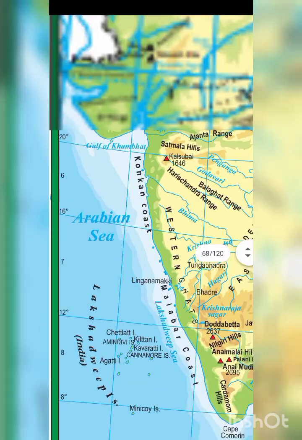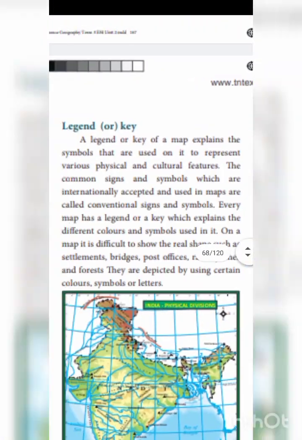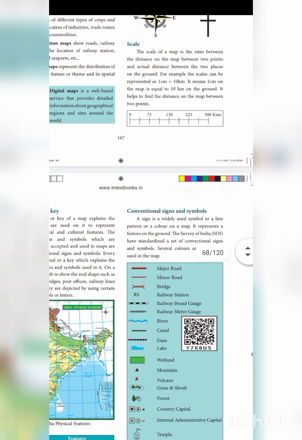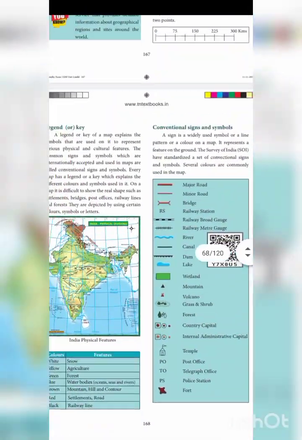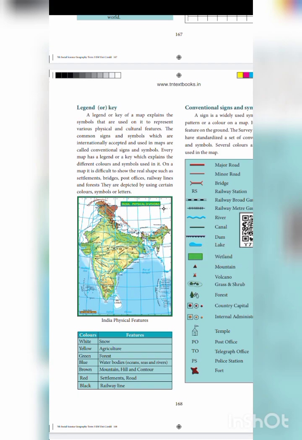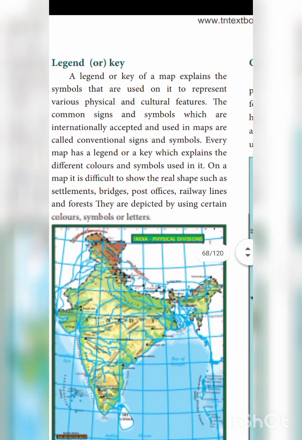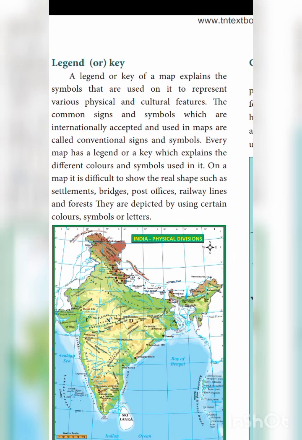Okay, and then next one, these are all the components. Components means these are all the things you can see in a map. If you take a wall map, all those things you can see in a wall map. Next one, legend or key. See, a legend or a key of a map explains the symbols that are used on it to represent various physical and cultural features. The common signs and symbols which are internationally accepted and used in maps are called conventional signs and symbols.